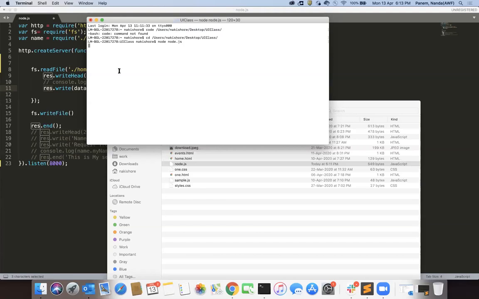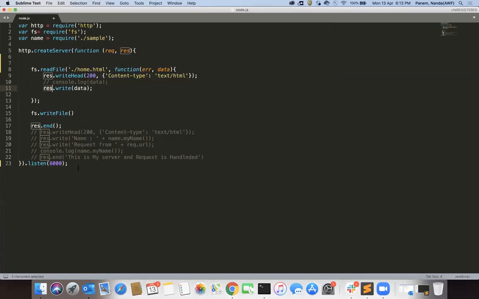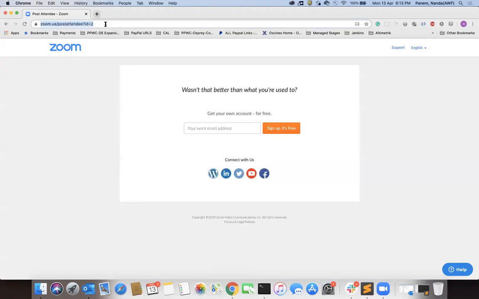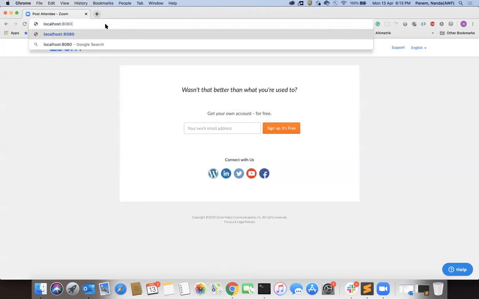So now the server is started. Now this JavaScript server is started on 8000. If I execute the same thing, I can go to localhost 8000.